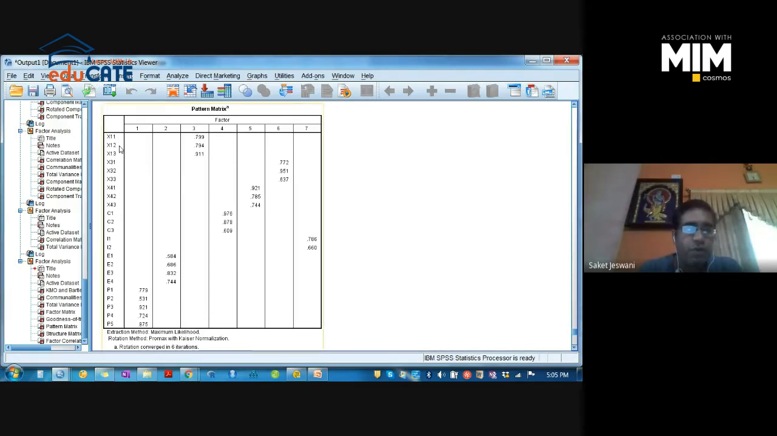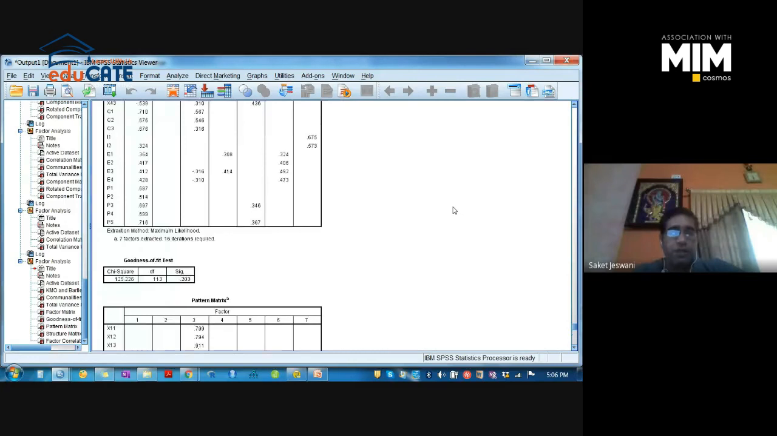You see x11, x12 and x13 on the third factor, x31, x32, x33 on the sixth factor, x41, x42, x43 on the fifth factor, C1, C2, C3 on the fourth factor, I1, I2 on the seventh, E1, E2, E3, E4 on the second factor, and P1 to P5 on the first factor. So there were 7 variables and we have received 7 factors here, right? And all the items of a single variable are under the same factor, and the values are greater than 0.7, right? So this is how we get the pattern matrix, and this is what factor analysis is.